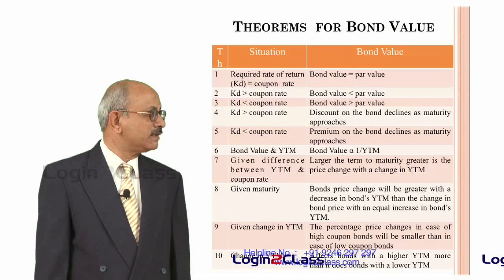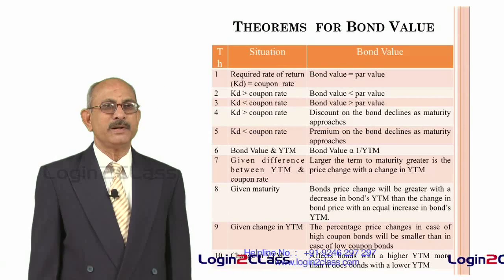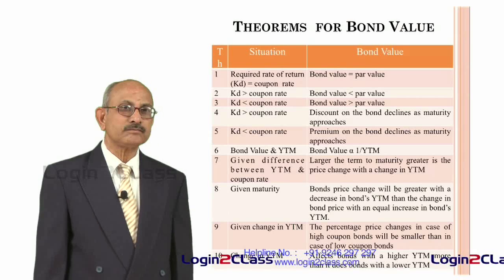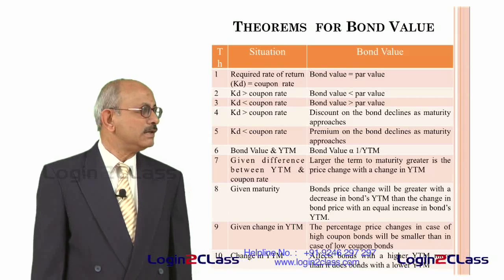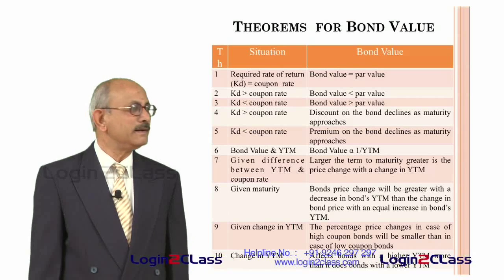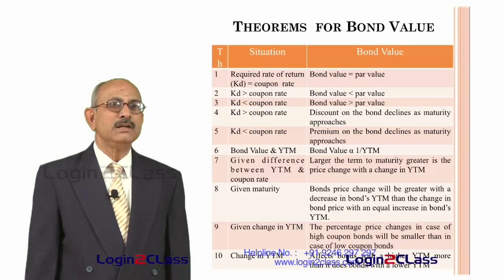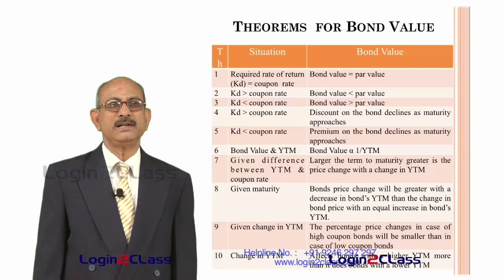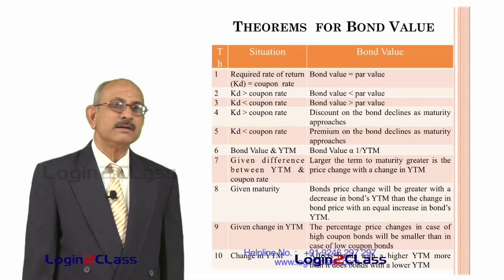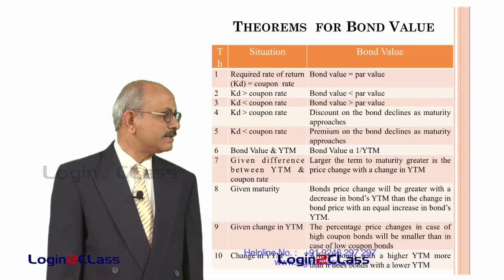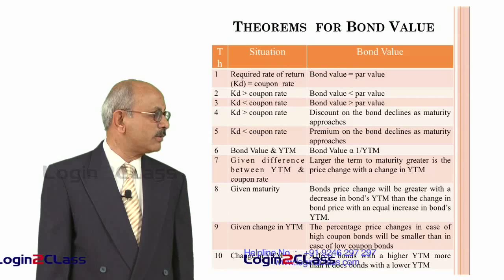in case of a situation where the required rate of return, normally denoted by KD, is equal to the coupon rate. That means what you expect from the bond is the same as the coupon rate. If the coupon rate is say 10% and your expectation is also 10%, then what should be the bond value? Obviously, the bond value will be equal to the par value. If the bond is for a face value of 1000, you would like to buy it only at 1000, then only you will get the same return of exactly 10%.